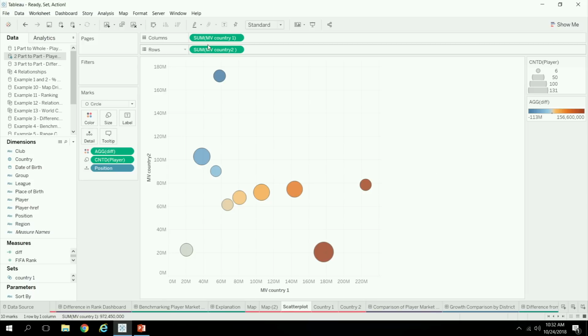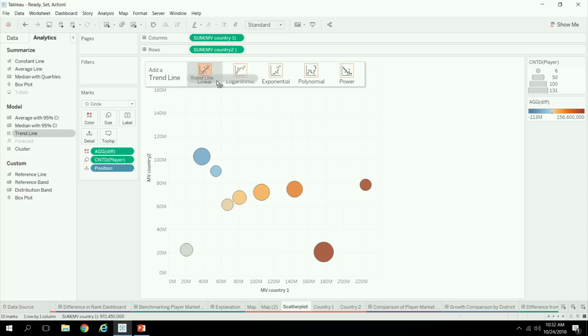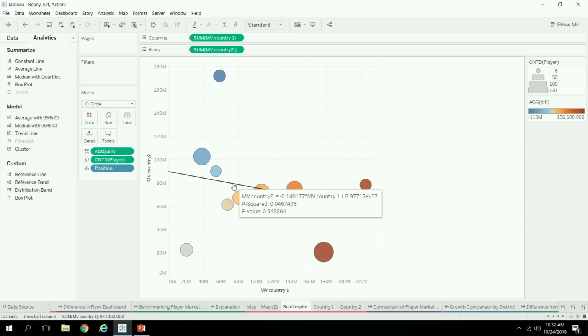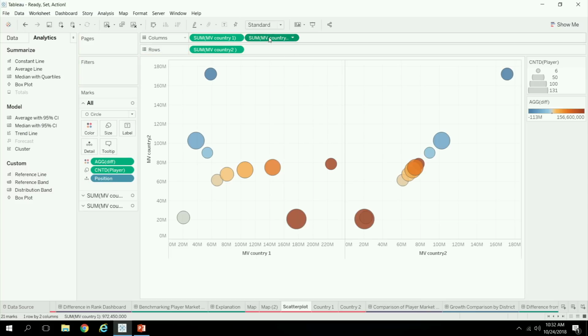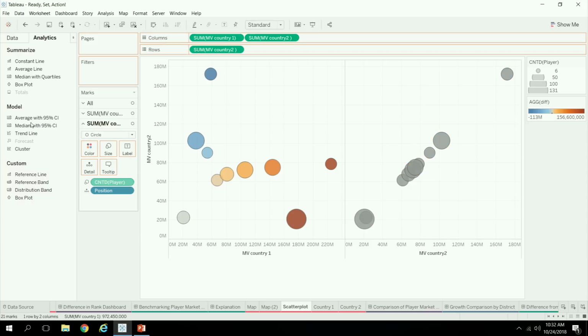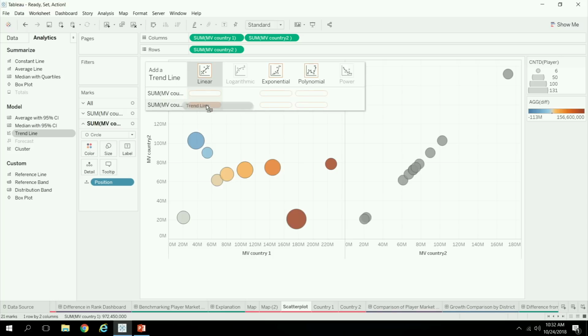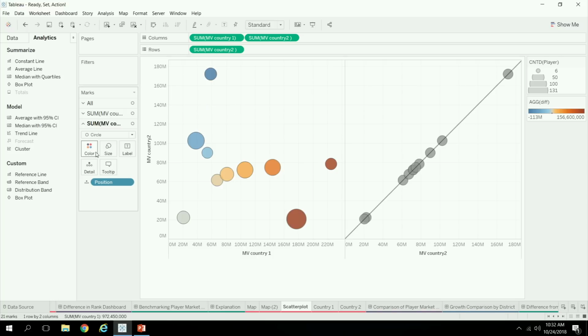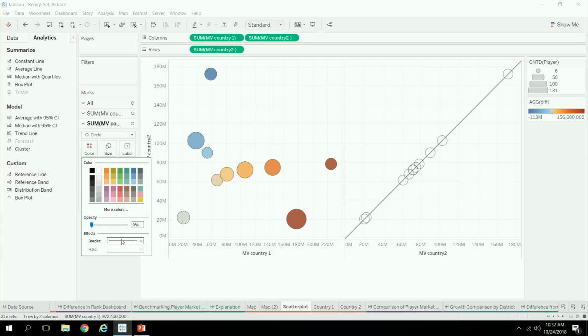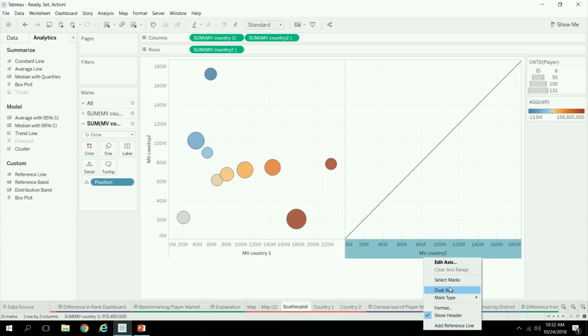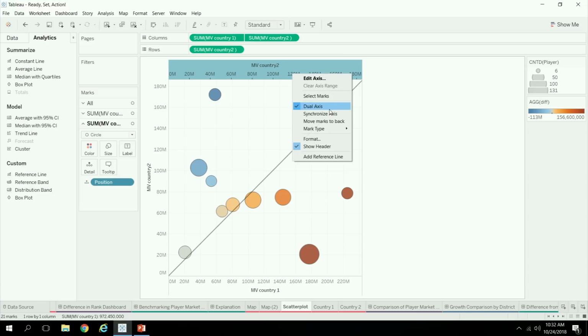And then to add the reference line, if you add a trend line, that's a statistical computation of correlation. I'm not trying to correlate, I'm trying to compare. So I don't want a statistical trend line, I want an x equals y line. A nice trick you can do is put the same measure on opposing shelves, and then if you remove the other stuff and add the trend line to that, because they're perfectly correlated, you end up with an x equals y trend line. And then just overlay it on a single chart here.